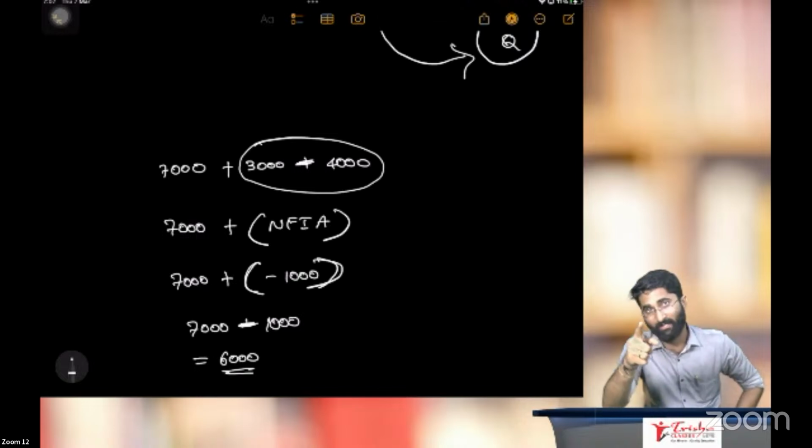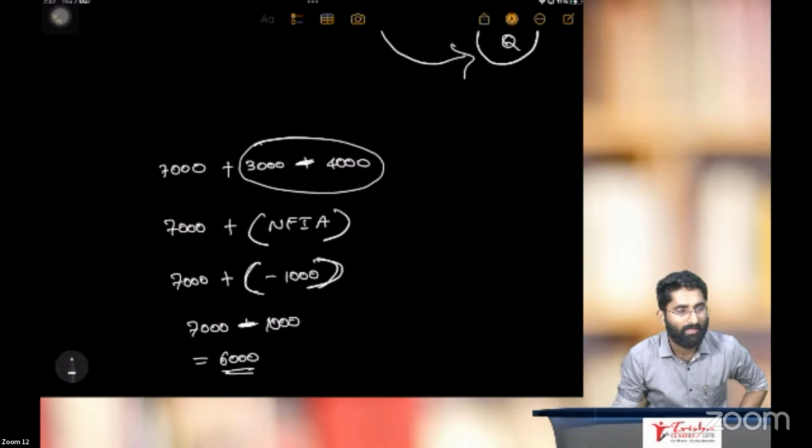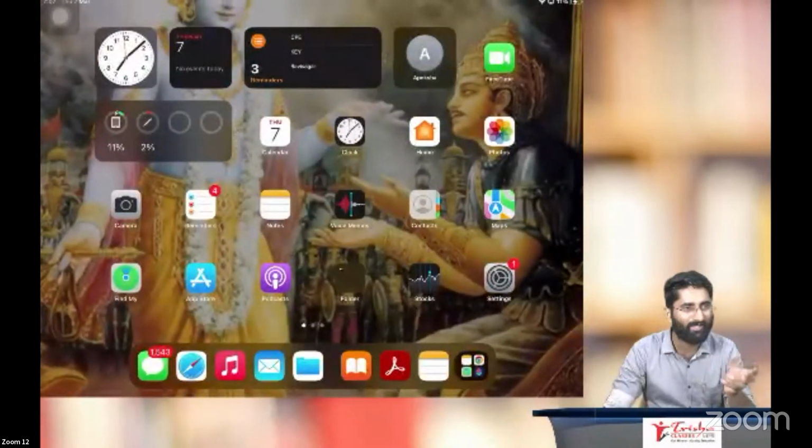You know that I'm very good in maths. My students know that. You have to tell me, do I need to put the bracket or not? I believe that we have to put the bracket, otherwise sometimes it will give wrong answer. I don't think bracket will make any difference. Better to put the bracket.